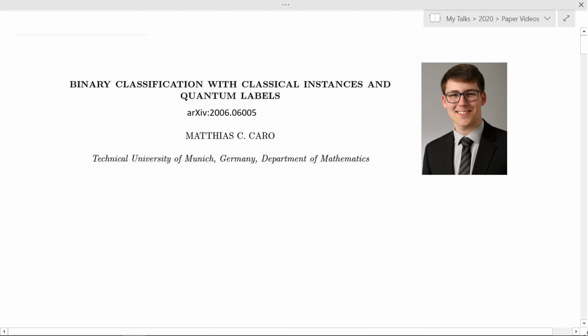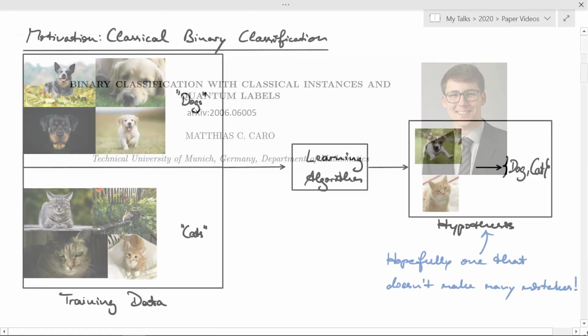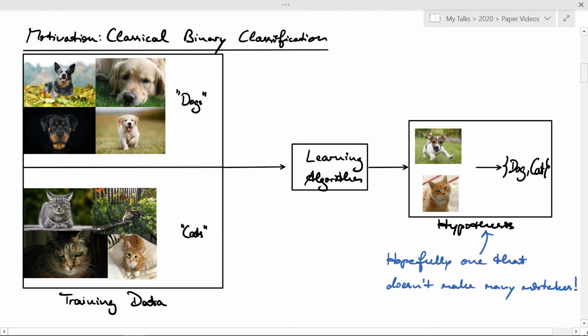Welcome. In this video, I'll tell you about my work on binary classification with classical instances and quantum labels. First of all, let's look at a classical scenario of binary classification. A standard example would be classification of images. So suppose we have a universe of images which consists of images of dogs and cats. And suppose we have training data of such images that are labeled.